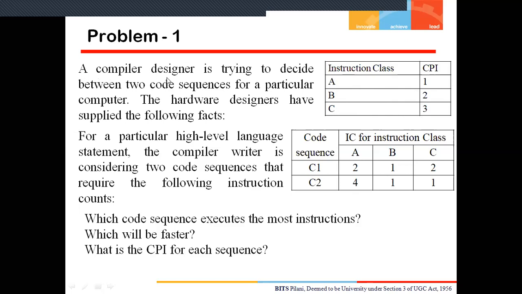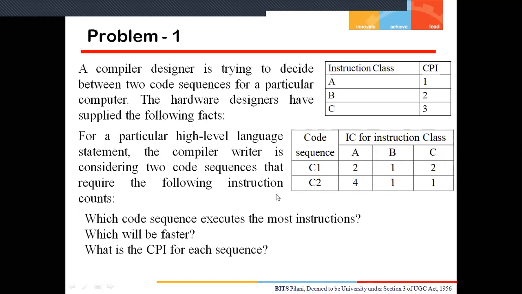Now, there is a compiler designer who is trying to decide between two code sequences, meaning the designer writes two code sequences for a particular program. Code sequence C1 takes 2 A type instructions, 1 B type instruction, and 2 C type instructions. Similarly, code sequence C2 takes 4 A type instructions, 1 B type instruction, and 1 C type instruction. Using these instructions, the compiler designer wrote two codes, C1 and C2.